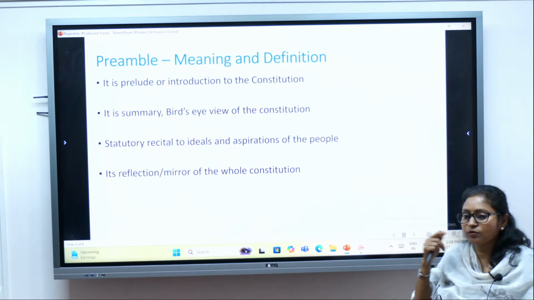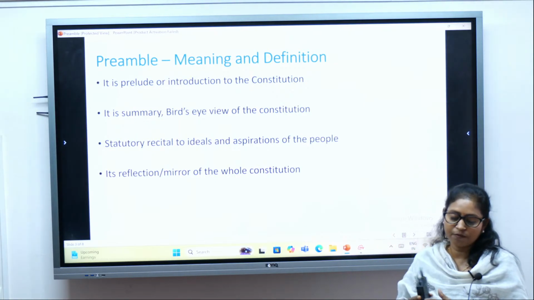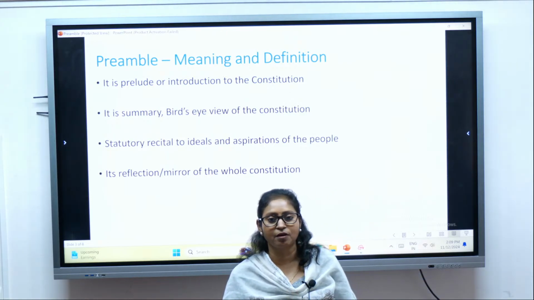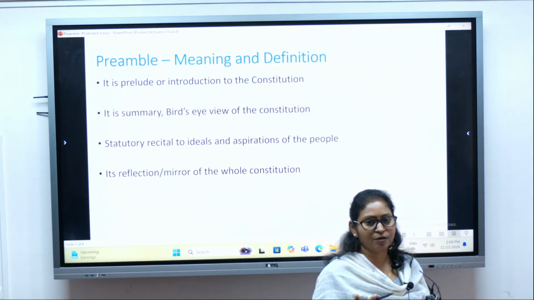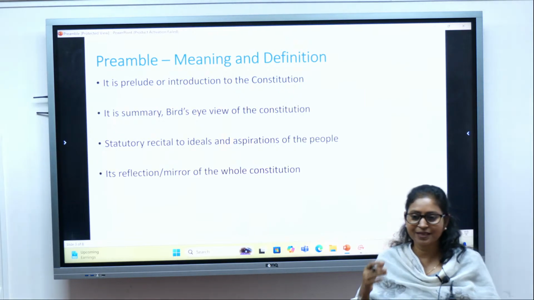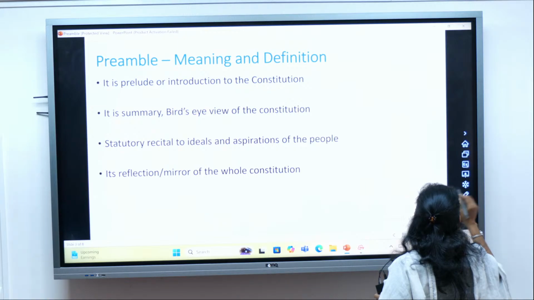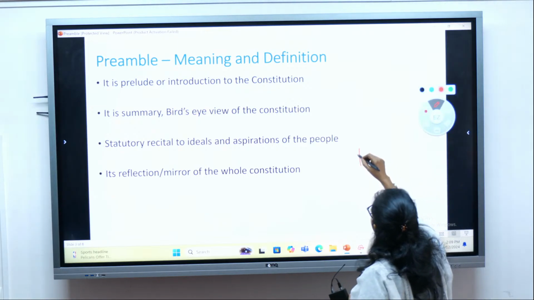Now we'll look into the meaning and definition of the preamble. What do you mean if somebody says we have a preamble of the constitution? What is a preamble? So the preamble is basically like a prelude. It's a prelude.